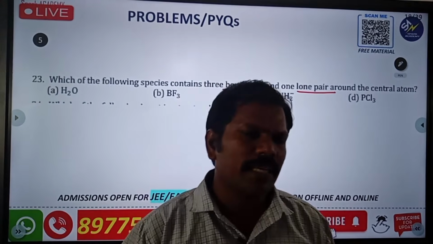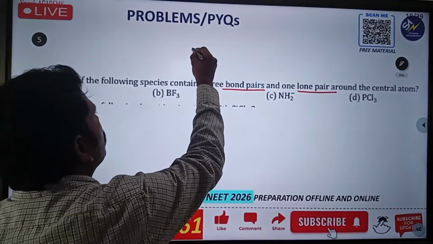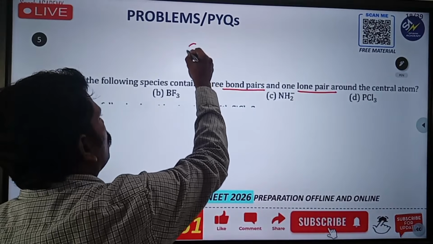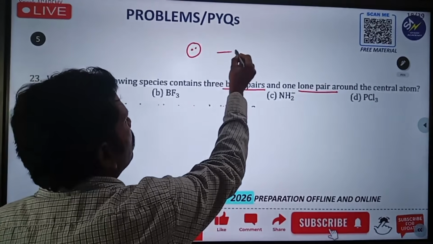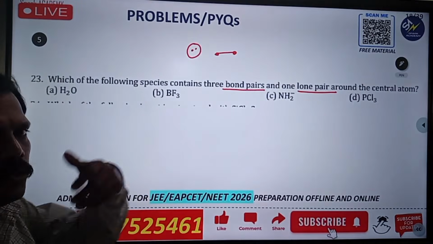All of them contain lone pairs and bond pairs, but how do we find out? Simple. A lone pair is written like this, and a bond pair means the formation of a bond, like this. Check everything and you will understand.